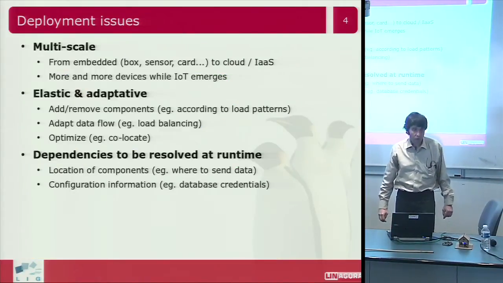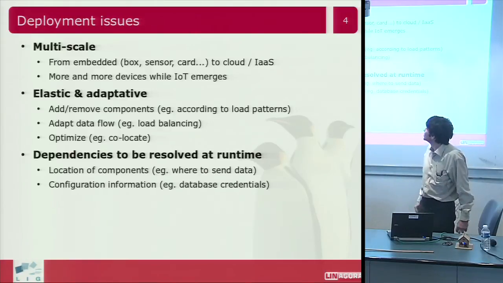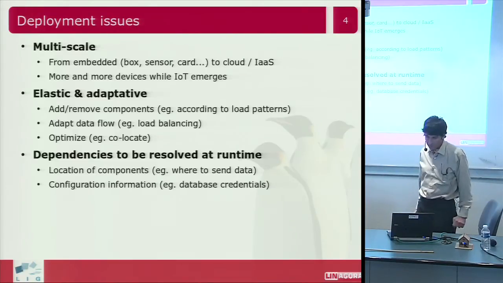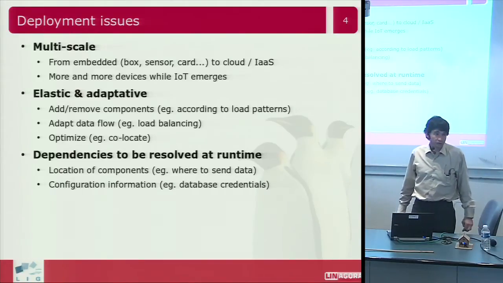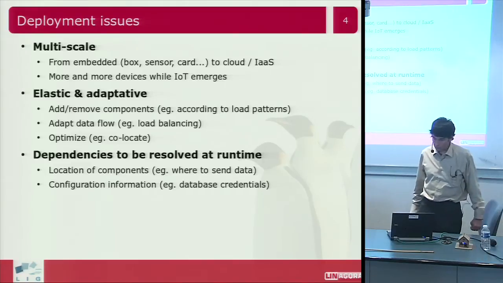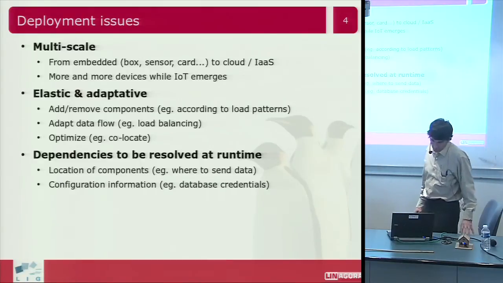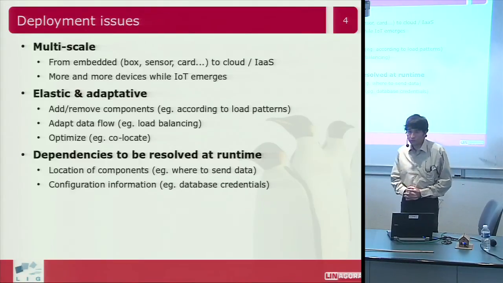So we have multiple problems, okay, issues. The first one being the multiple scale from embedded systems to worldwide clouds. Another problem is that we have more and more devices to address because of the Internet of Things that emerges. So we need to be as much as possible elastic and adaptive because, for example, we have to dynamically add or remove components.